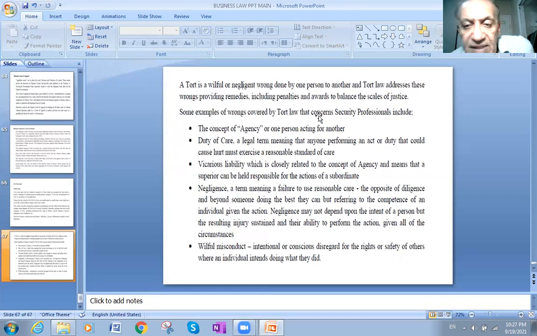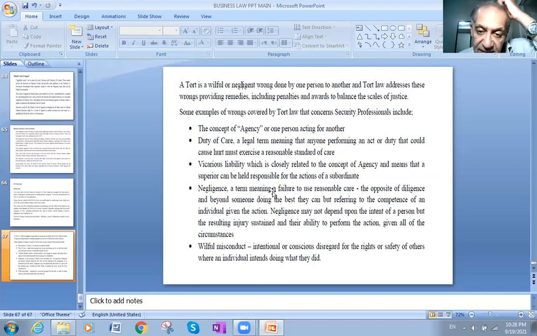Okay, penalties and awards to balance the scales of justice. Some examples of wrongs covered by tort law concern the concept of agency, or one person acting for another, duty of care, liability, negligence.